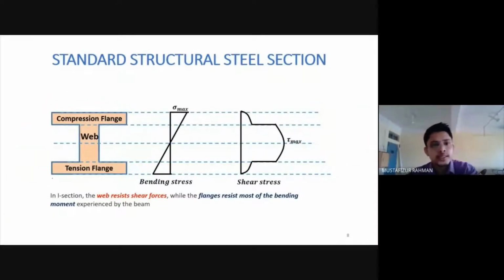We are doing this to provide economy, because we see here a stress diagram. This is a shear stress diagram, and this is a bending stress diagram.